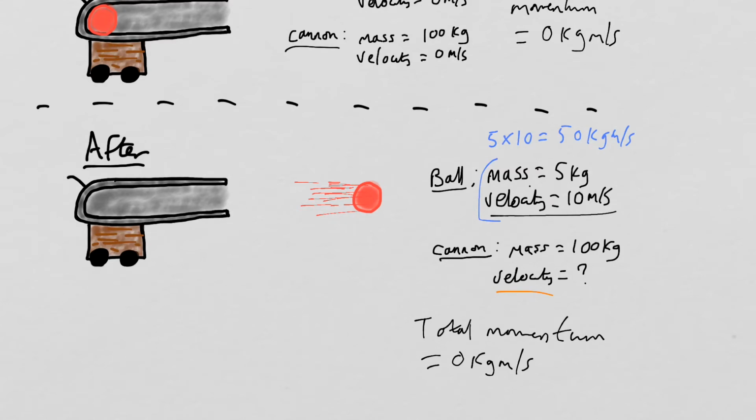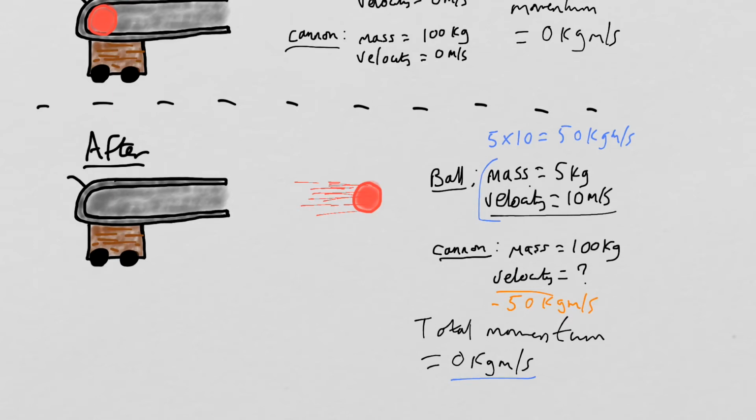So if the ball has got a momentum of 50, then in order for the total momentum to be 0, the cannon is going to have a momentum of minus 50 kilogram meters per second, because 50 plus minus 50 is 0.